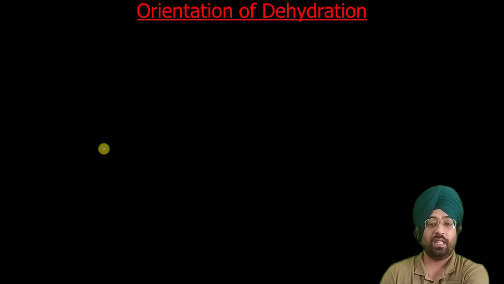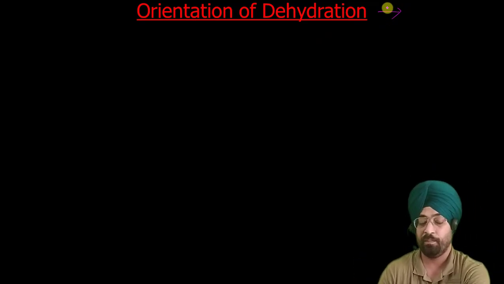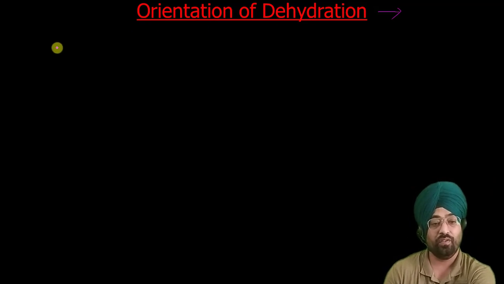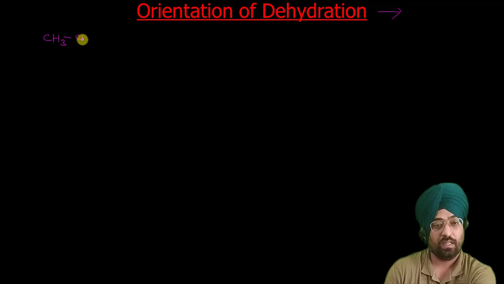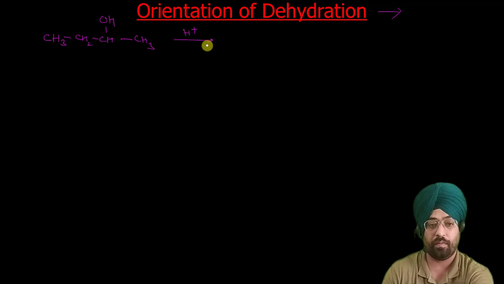Now in the last, let us see about orientation of dehydration. What is the meaning of orientation? We will discuss here. Let us see, we have to dehydrate this product, CH3 CH2 CHOH CH3. First step is protonation. So what happens after protonation?